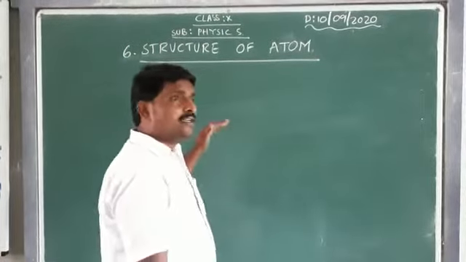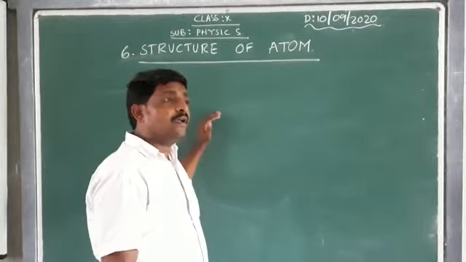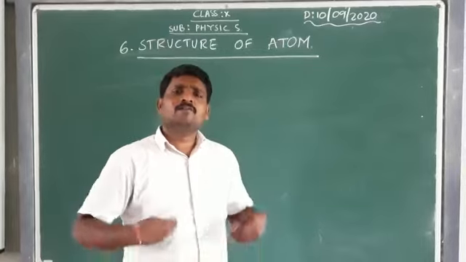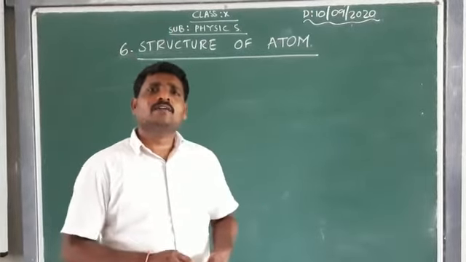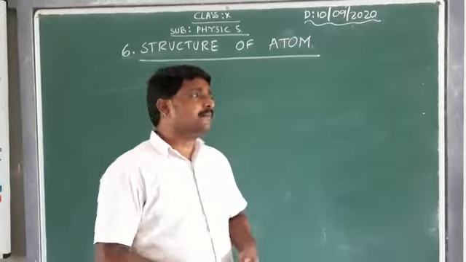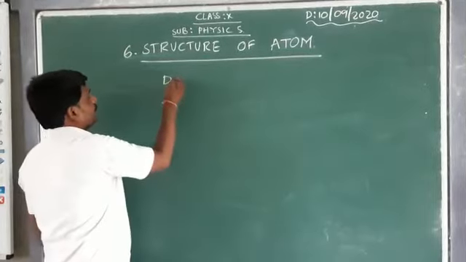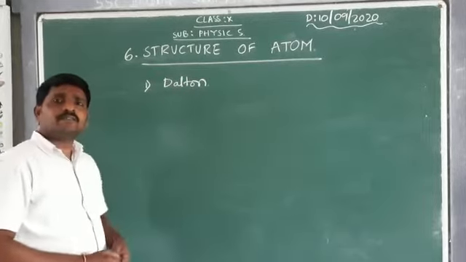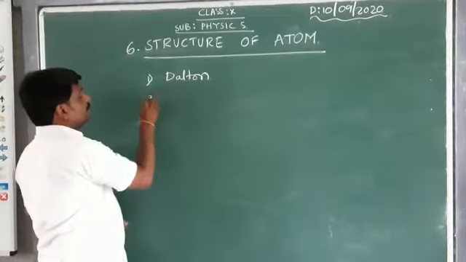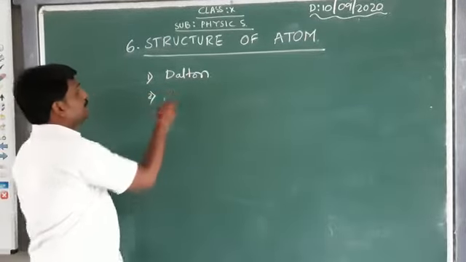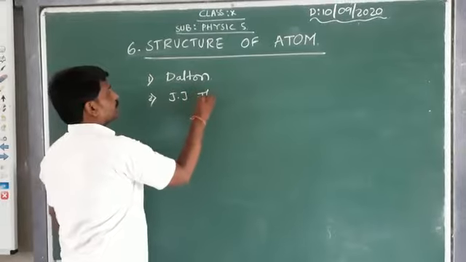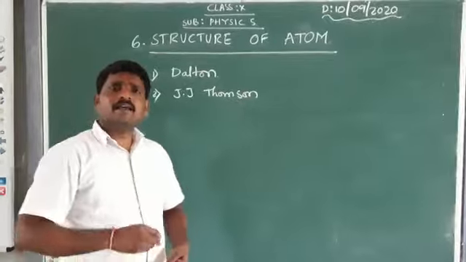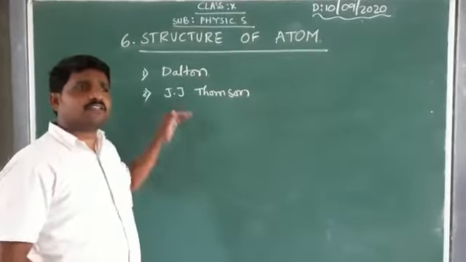Okay, to understand the structure of atom, many scientists have conducted so many experiments and gone through so many activities in order to define the structure of atom. Among them, Dalton was the first one who proposed his atomic theory. Then to define the structure of atom, J.J. Thomson gave his postulates.